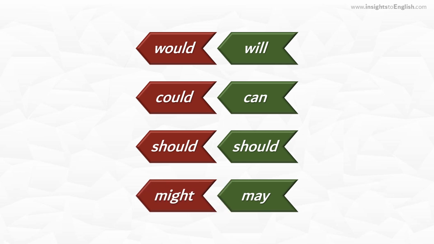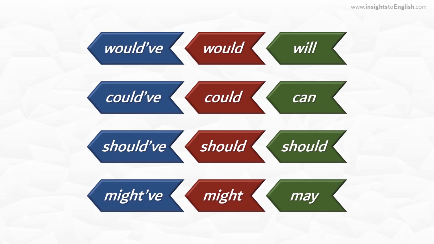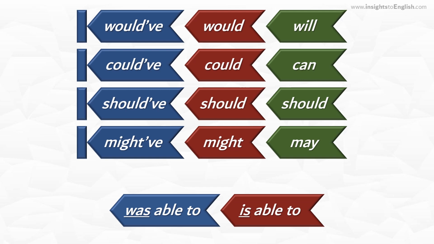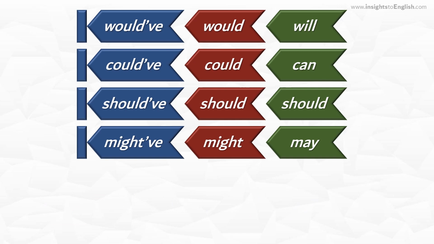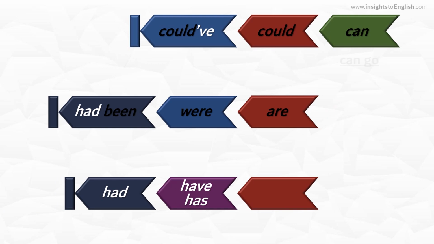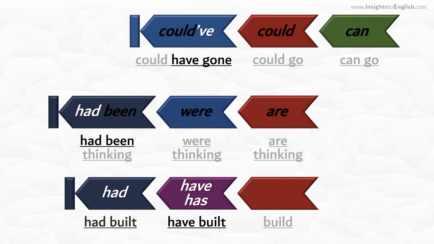If we want to make them past, all we need to do is add have at the end. Would've, could've, should've, might've, easy as that. For multi-word modals, you just need to backshift the first word of the phrase, using the rules we already know. The rest stays the same. In fact, there are only two reasons the main verb needs to change. The first is when you add have before it. In this case, the next verb in that phrase, whether main or auxiliary, should take on the past participle form.